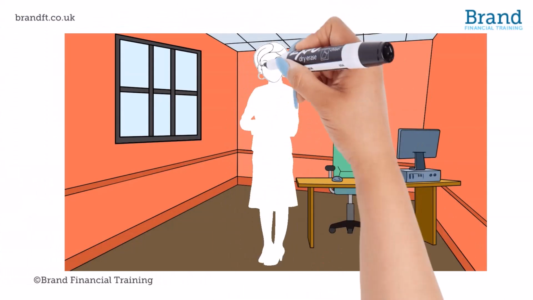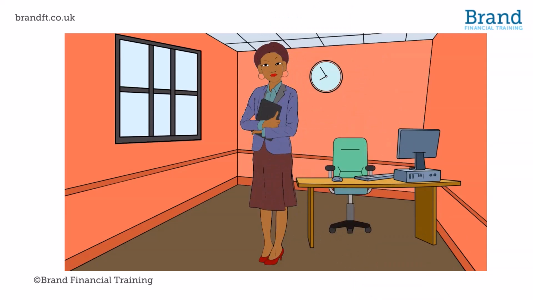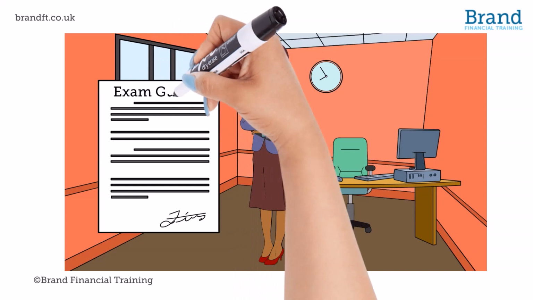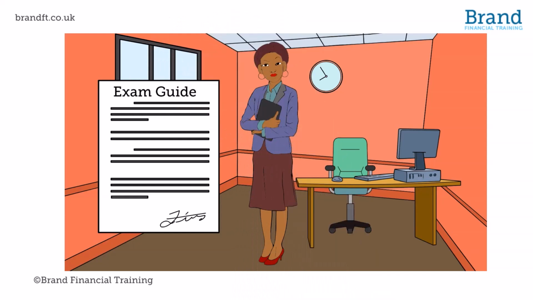Finally, make sure that you read the most recent exam guide. The examiner always gives hints in here of areas that previous candidates have struggled with or how they've dropped or gained marks. They'll also reference topics that they feel candidates had a disappointing level of knowledge about. For example, in the March 2023 exam guide, they commented on the surprisingly poor knowledge of tax treatment of NS&I products.